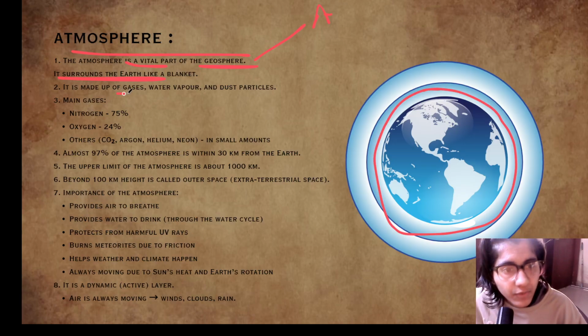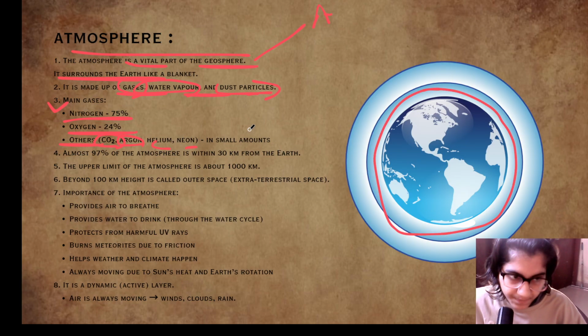It is made up of gases, water vapor, and dust particles. So, what is present in the atmosphere? Gases, water vapor, and dust particles. The main gases present in the atmosphere are nitrogen 75% and oxygen 24%, and the other gases are CO2, argon, helium, neon in small amounts.